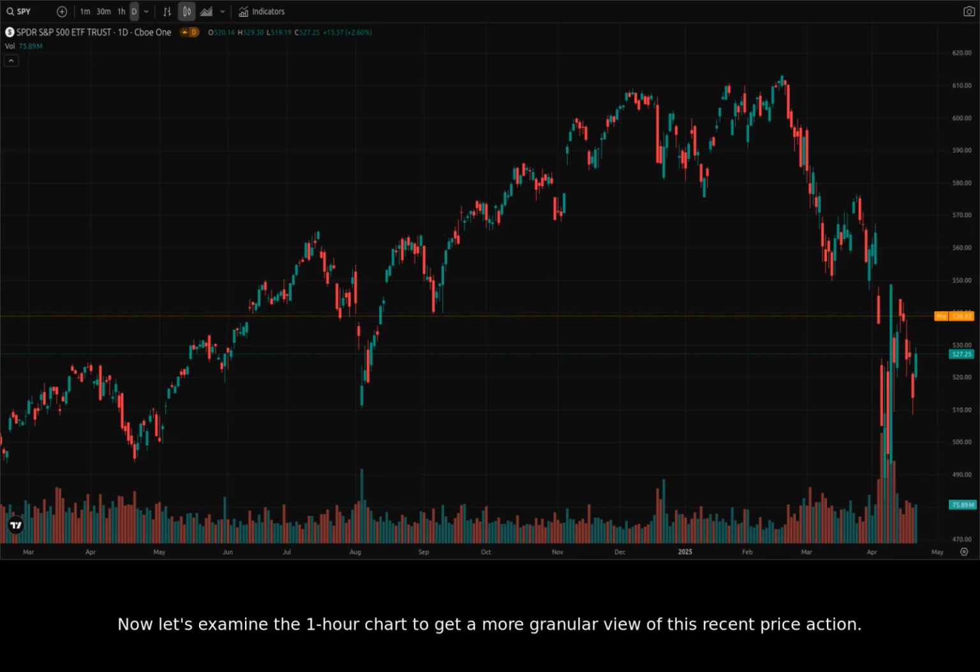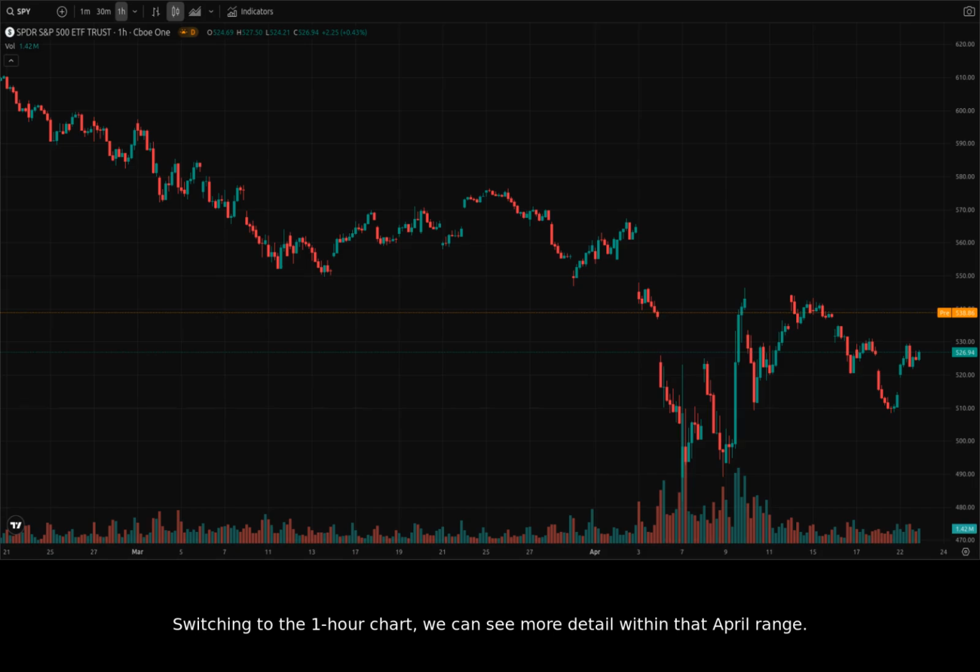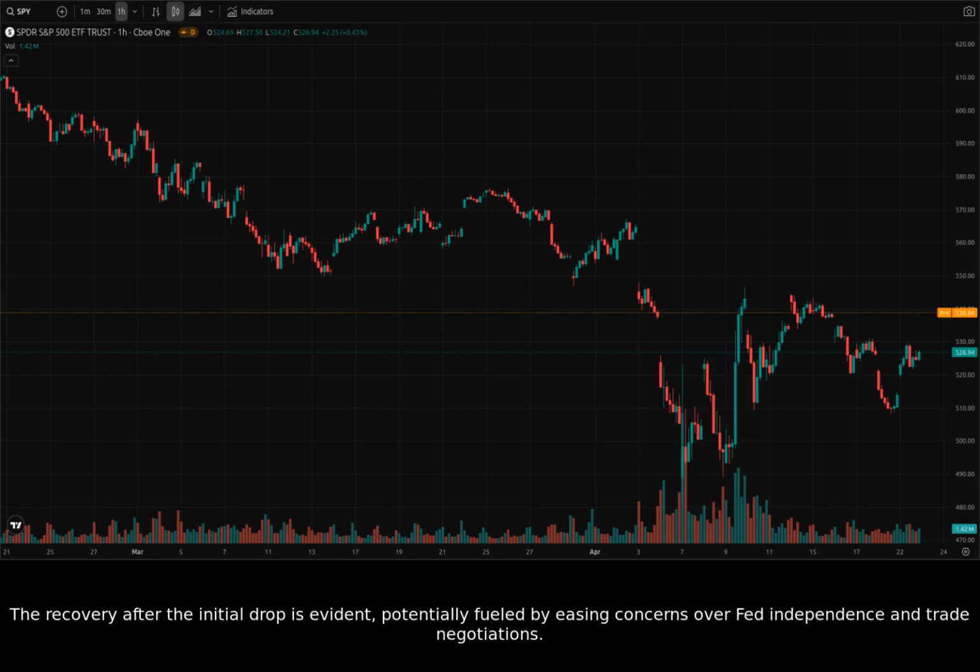Now, let's examine the one-hour chart to get a more granular view of this recent price action. Switching to the one-hour chart, we can see more detail within that April range. The recovery after the initial drop is evident, potentially fueled by easing concerns over Fed independence and trade negotiations.